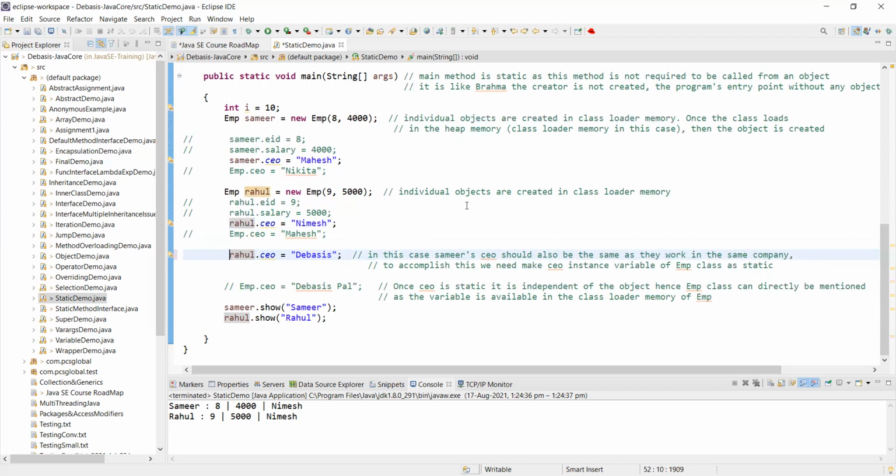Now what do you think? If I run the program, what do you think will be the value of CEO for Rahul and Sunil? Will it be Mahesh, will it be Nimesh, or will it be Devashish? Devashish. Okay, let's find it.